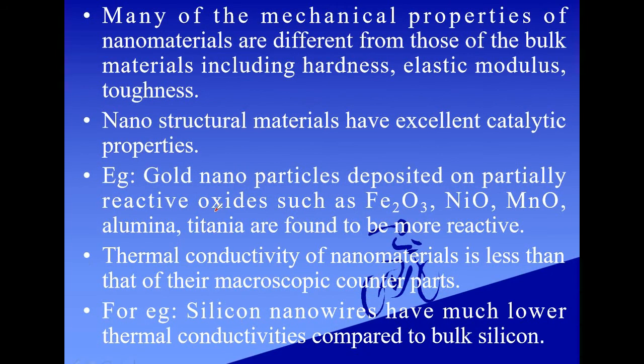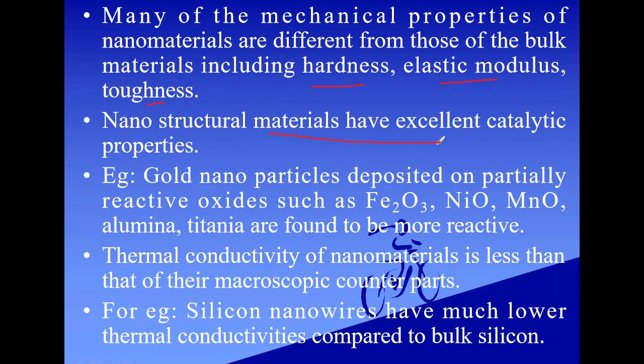Moving on, many of the mechanical properties of nanomaterials are different from those of the bulk materials, including hardness, elastic modulus, toughness, etc. So when we compare nanomaterials and their bulk counterparts, the mechanical properties exhibited by them are entirely different, especially hardness, elastic modulus, toughness, etc.